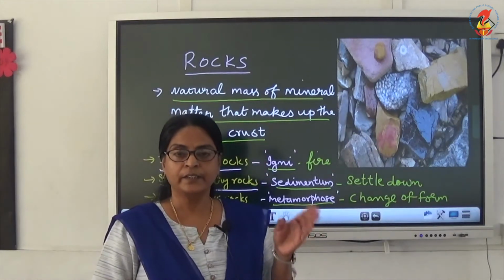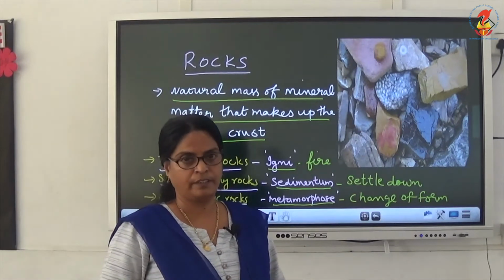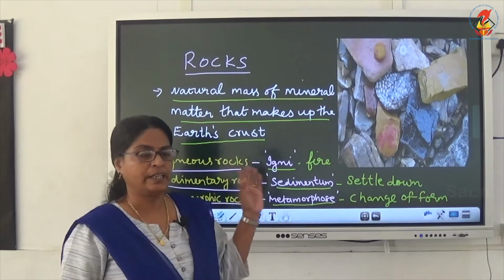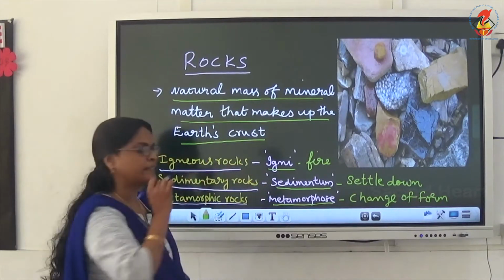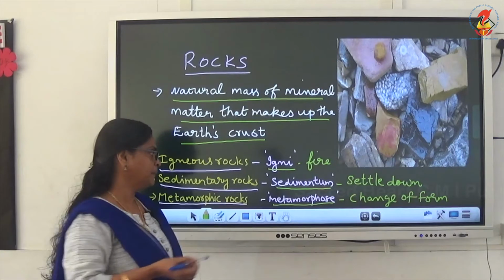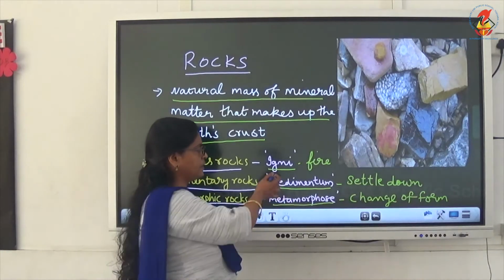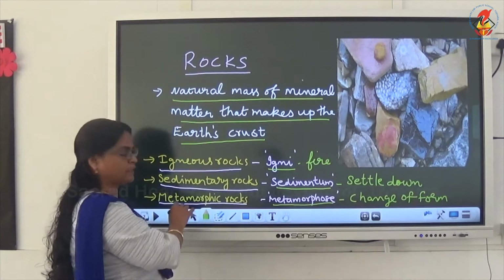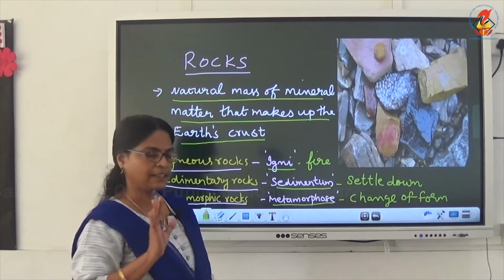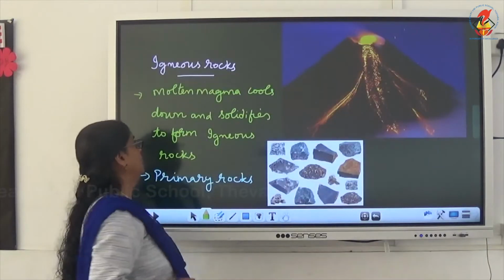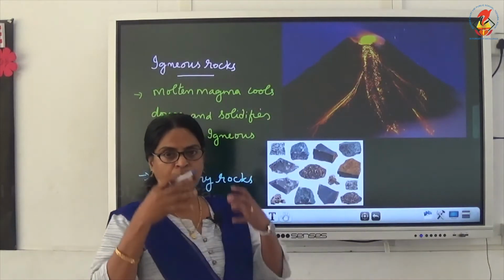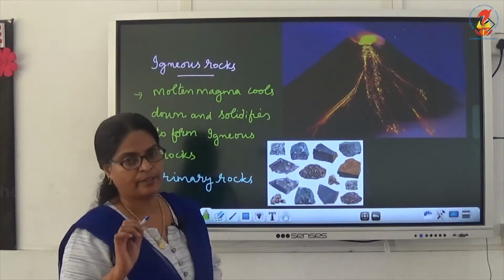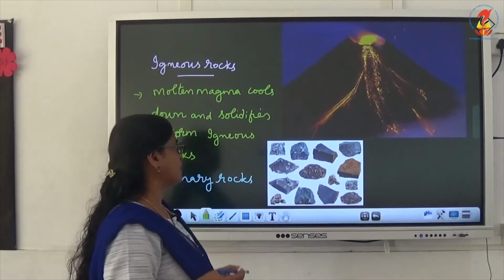So these are the three types of rocks, and you have understood how the words originated. Igneous from igni, which means fire, and sedimentary from sedimentum, which means settle down. Metamorphos means change of form, metamorphic rocks. Is that clear? Now, next we will study about each classification. We will study first about the igneous rocks.